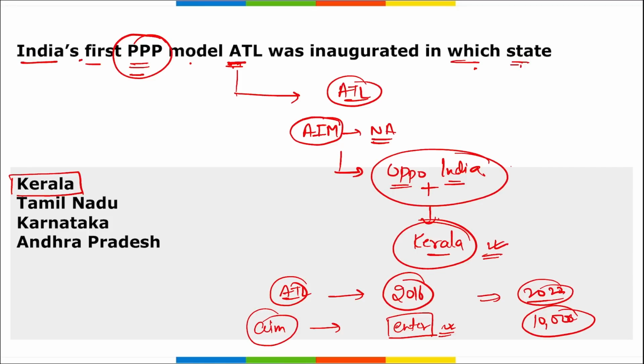Correct. Then about Oppo India, with which the Atal Tinkering Lab signed the triple P: who is the president here? Alpha Wang. Where is the headquarters of Oppo India? It is in Gurugram, Haryana. And when was it established? It was established in 2004.